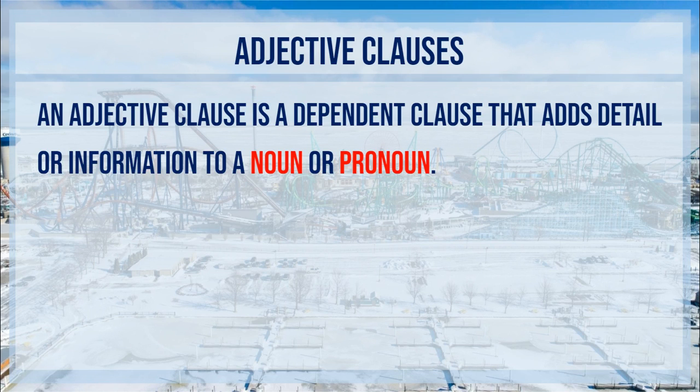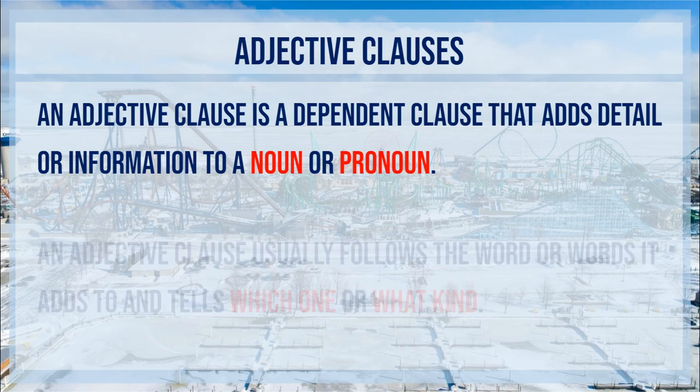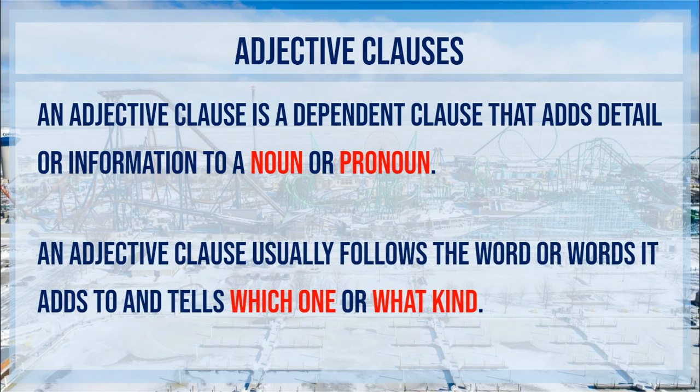So it helps describe more about potentially the subject of that sentence. An adjective clause usually follows right after the word or words that it is adding to, and it tells us as the reader which one is being discussed or what kind is being discussed.